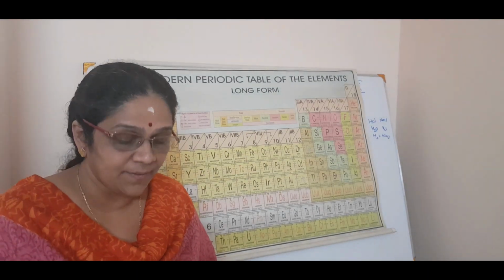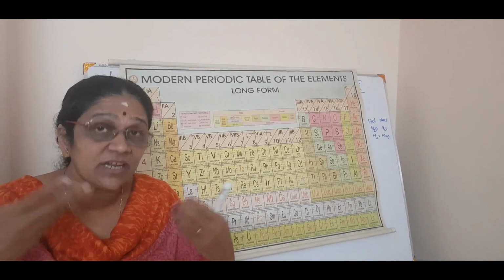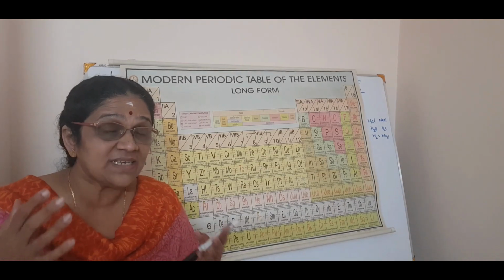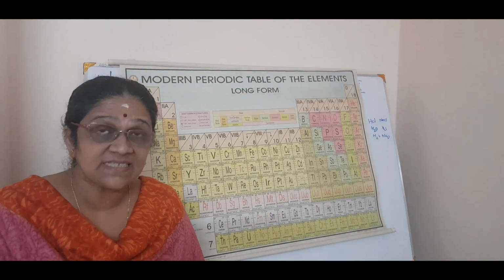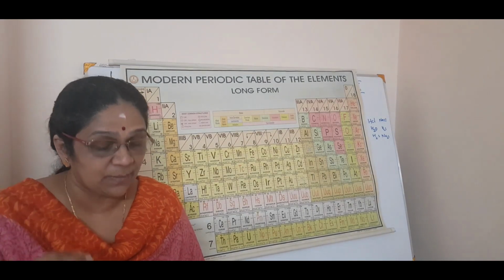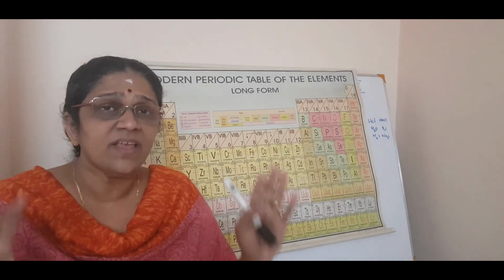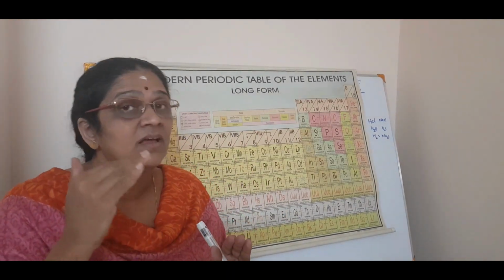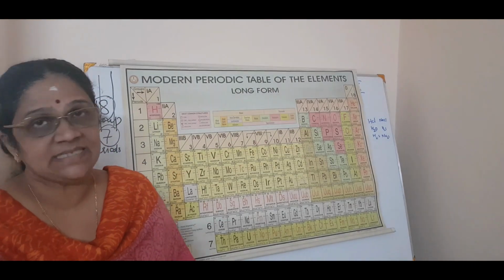So now it is clear what a modern periodic table is and how it came into the picture. Okay, now who was the turning point? That is Henry Moseley, who said that atomic number was a fundamental quantity and not atomic mass. Then everything comes into its slot. So that was the major turning point in the formation of the modern periodic table.